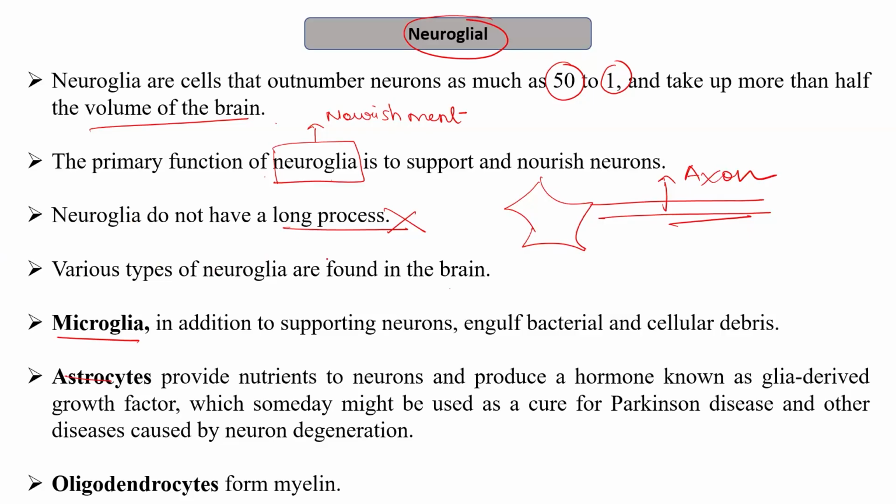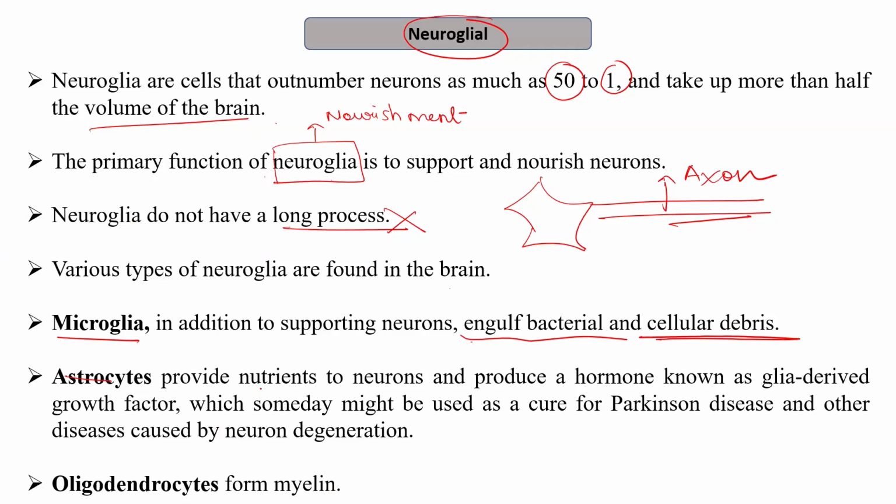So what is the function of microglia? In addition to supporting neurons, microglia engulf the bacteria and cellular debris. Therefore, it has a function of phagocytosis. It engulfs the bacteria and all the cellular debris, preventing the cells from infection.